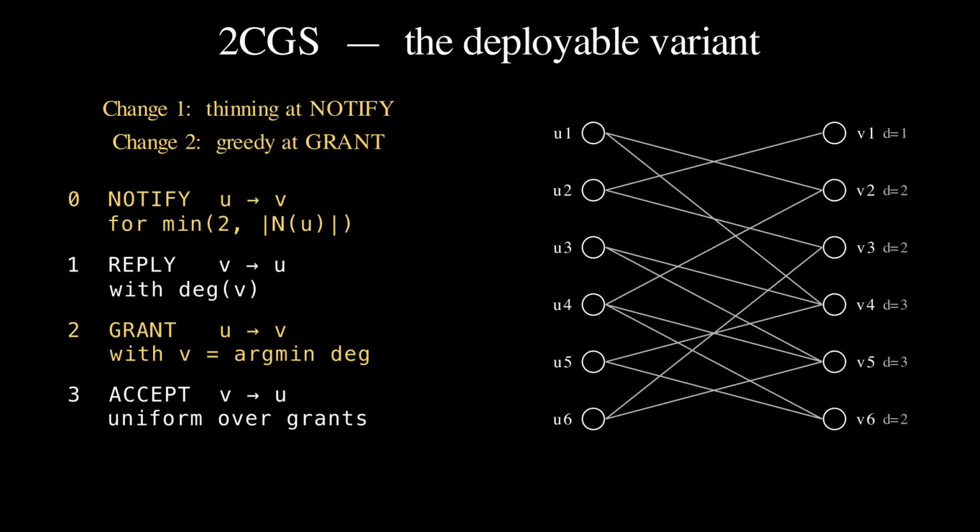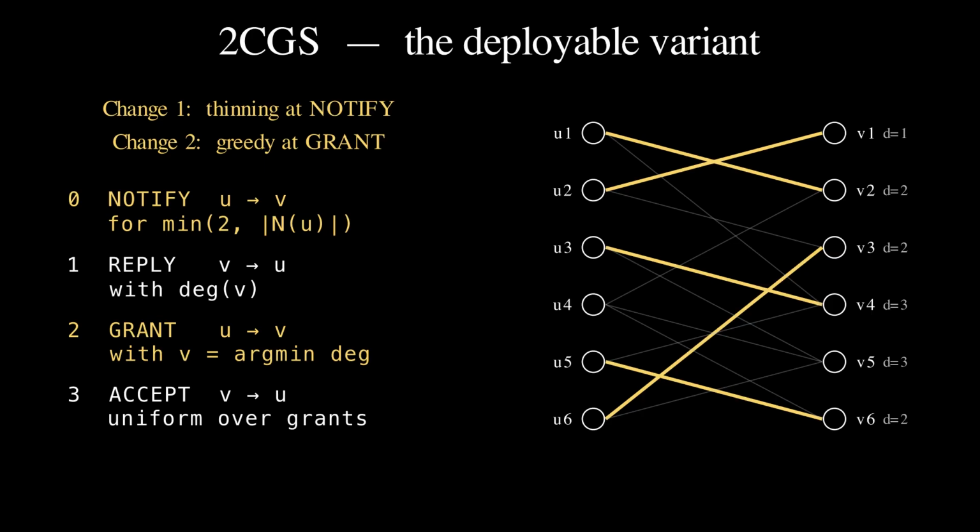Change 2, greedy grant. Among the retained edges that came back as replies, the sender grants the one whose receiver has the smallest degree. Ties are broken uniformly, accept is unchanged. 3 messages, no parameter to tune. Watch the same small graph again. Replies come back with degrees. Each sender picks the minimum degree reply and sends a grant on that edge. Collisions on popular receivers do happen, but they are rarer than under uniform selection. The accepted edges form the matching, larger than the DB0 baseline on the same graph.